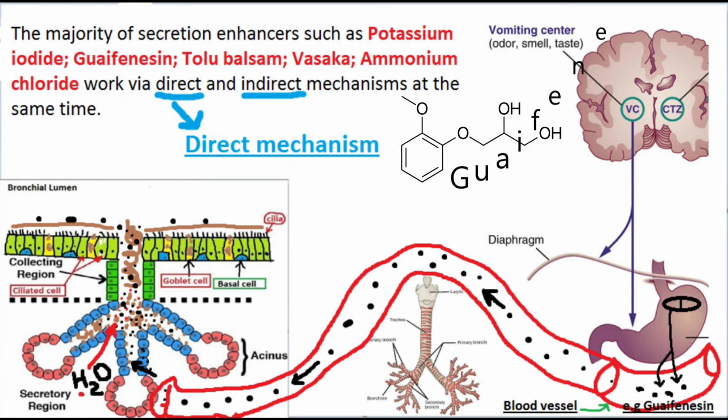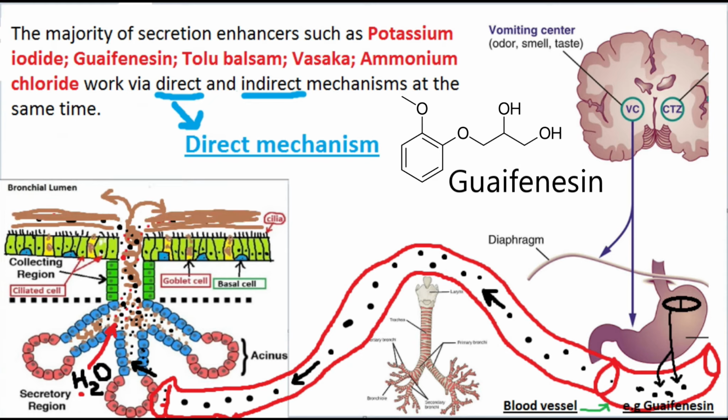Guaifenesin is thought to act as an expectorant by increasing the volume and reducing the viscosity of secretions in the trachea and bronchi. It has been said to aid in the flow of respiratory tract secretions, allowing ciliary movement to carry the loosened secretions upward toward the pharynx. Thus, it may increase the efficiency of the cough reflex and facilitate the removal of the secretions.